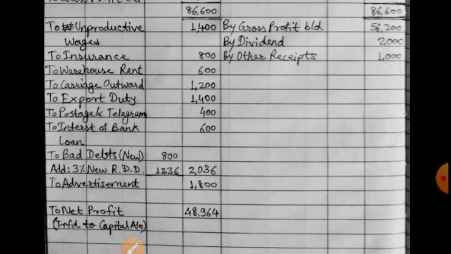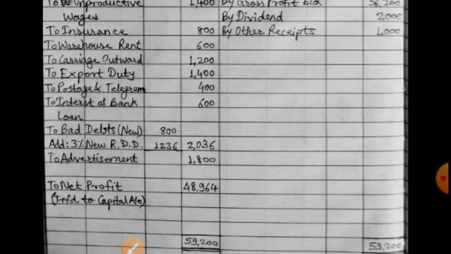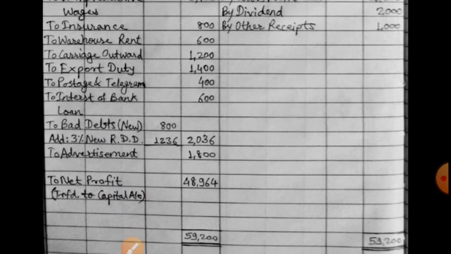Export duty, postage and telegram. Yes, to interest on bank loan it is 600. It was added to the bank loan on liability side, and this is the current year's expenditure, financial expenditure. We have debited it to profit and loss account.